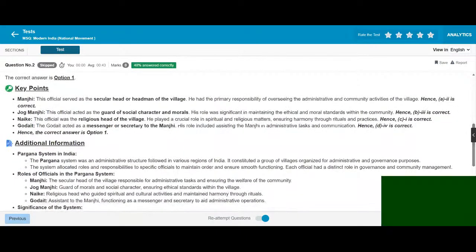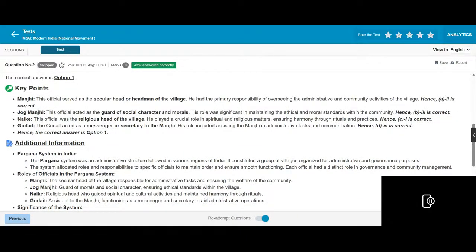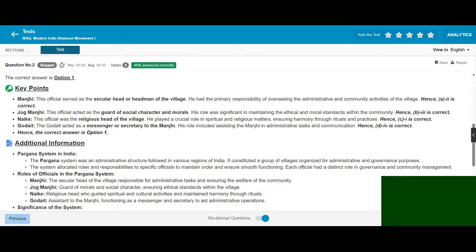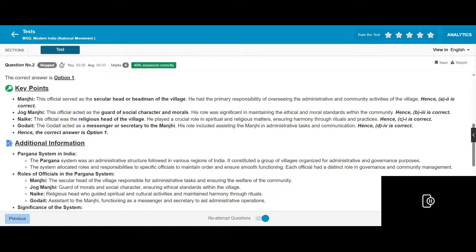Manji officially served as the secular head of the village. He had the primary responsibility of overseeing the administrative and community activities of the village. Jogmanji acted as the guard of social character and morals. His role was significant in maintaining the ethics and morals of the community. Naiki is the religious head of the village. Godait, the assistant, is a messenger or secretary to the Manji. His role included assisting Manji in communication.